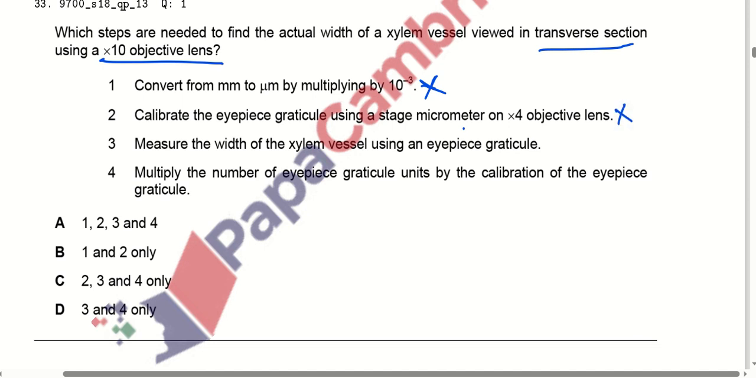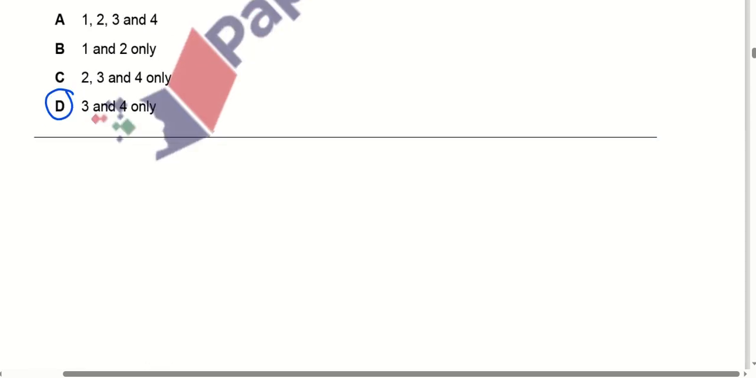No, it cannot be. Measure the width of a xylem vessel using an eyepiece reticule. Yes. Multiply the number of the eyepiece reticule units by the calibration of the eyepiece reticule. Yes, it can be, right. So points 3 and 4 are correct here. So we will find out that option D is correct.